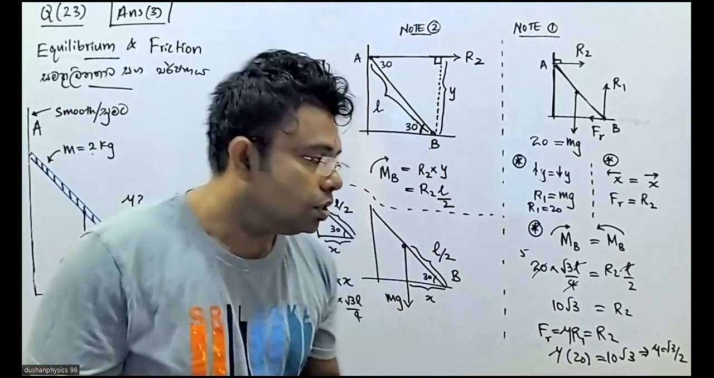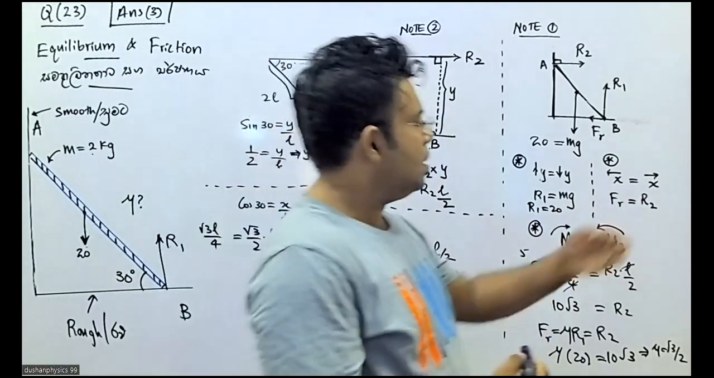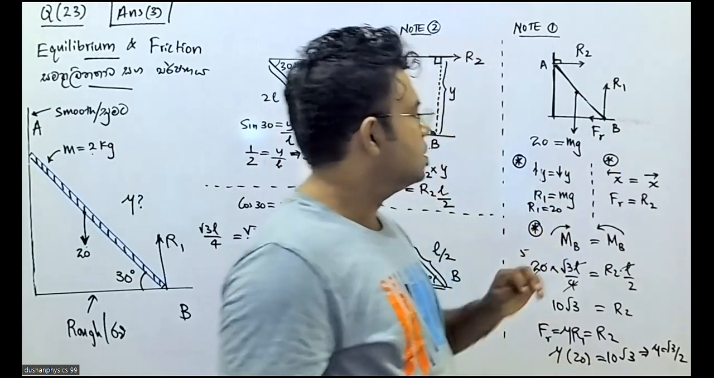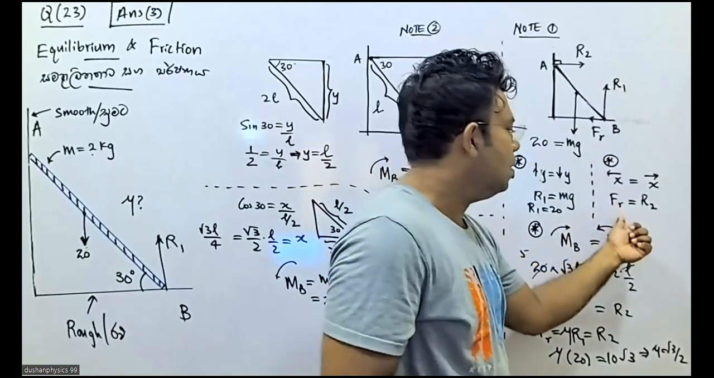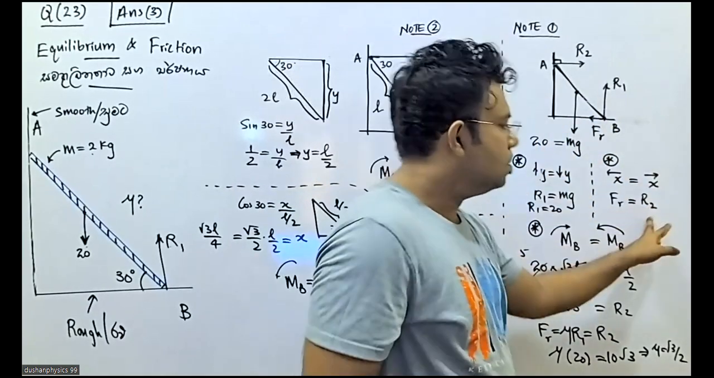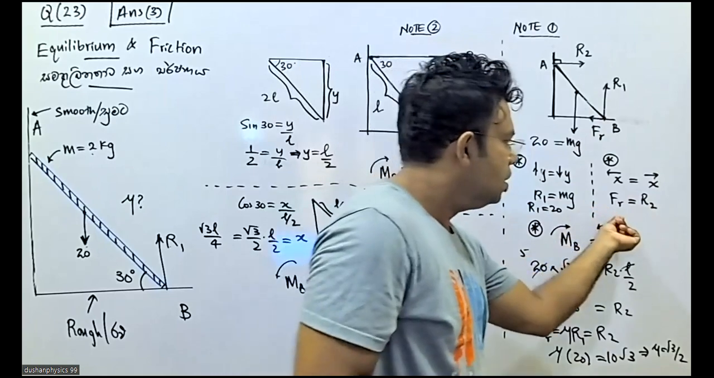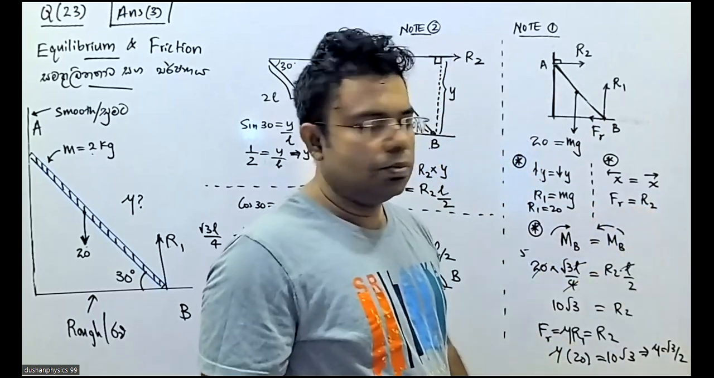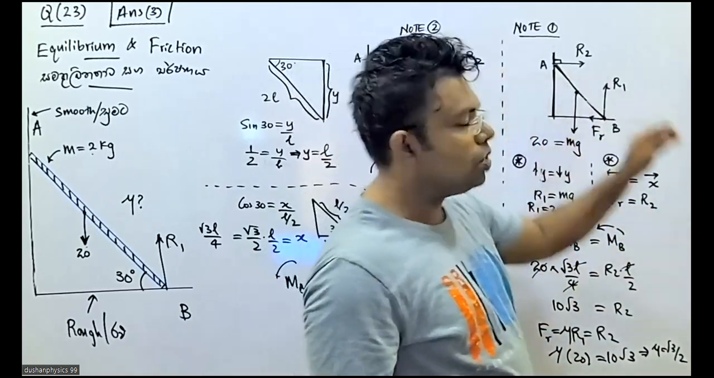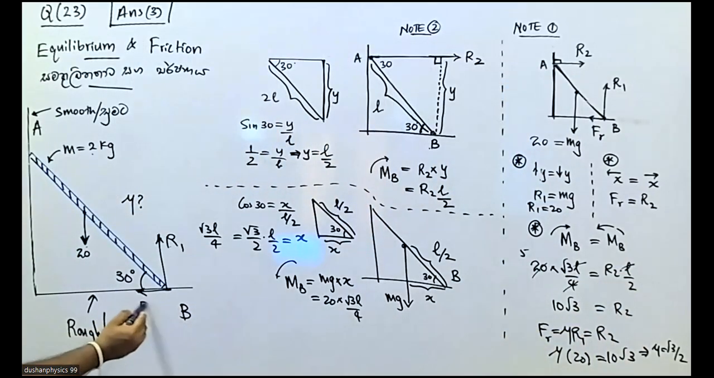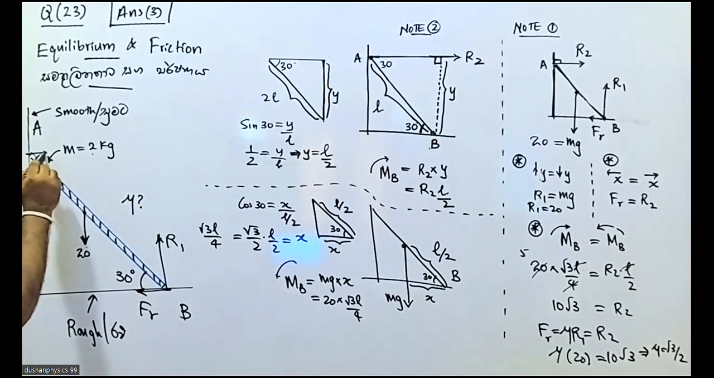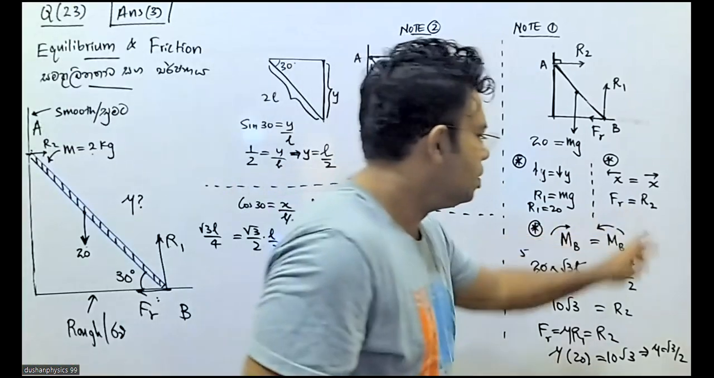So let's go to the x direction forces. Left hand side x, right hand side x. Left x is friction, right x is R2. Friction in this case is equal to R2. Towards the left, friction; towards the right, R2. These two should be equal.